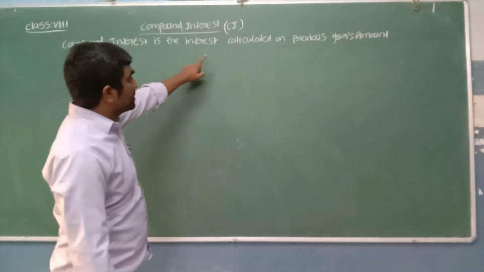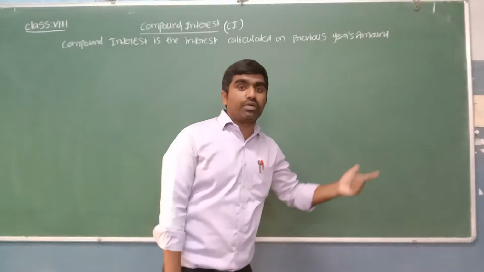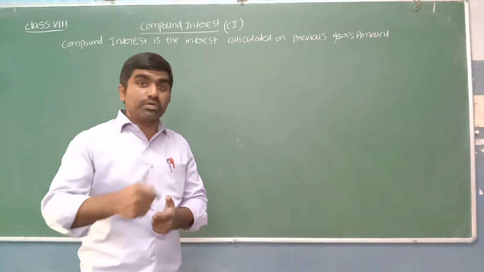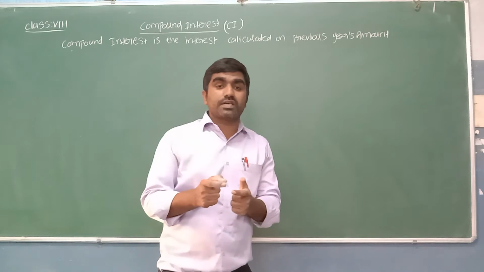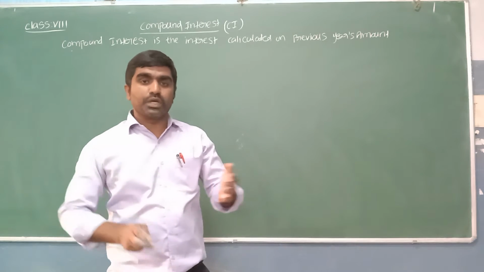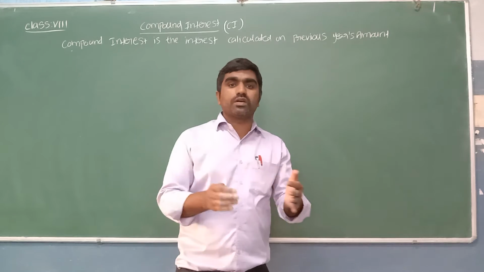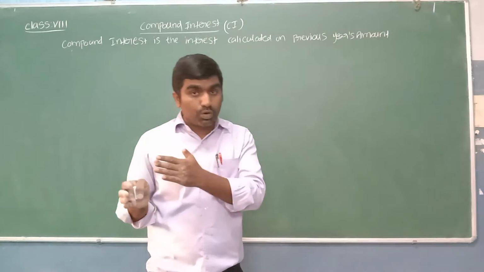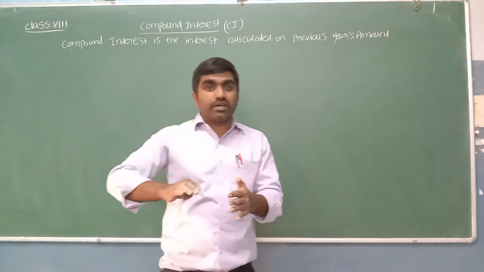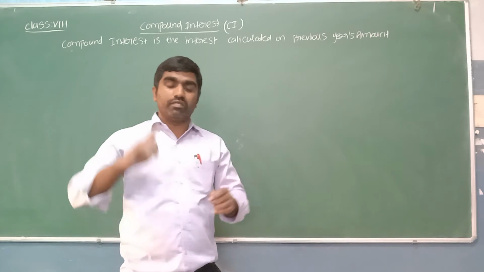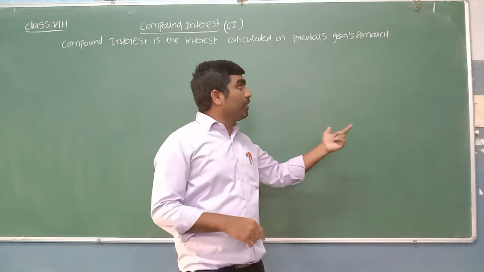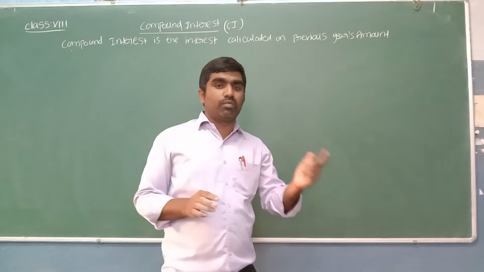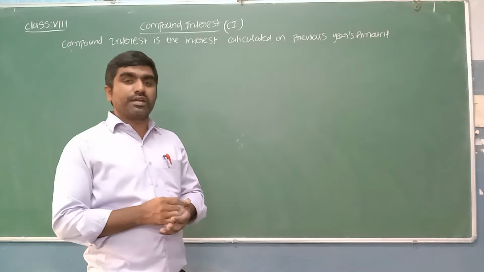Compound interest is the interest calculated on the previous year's amount. Simple interest means that throughout the loan period, interest is calculated on the original amount. You borrow the amount for 2 years or 5 years or 10 years. Suppose you are taking the amount for 5 years, throughout the 5 years, interest will be calculated on the original price in simple interest. But in compound interest they won't calculate on the original amount. Year by year, interest will change.